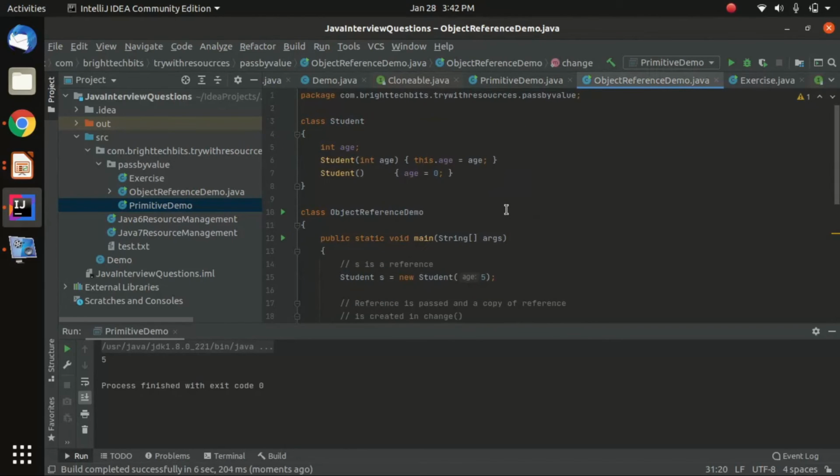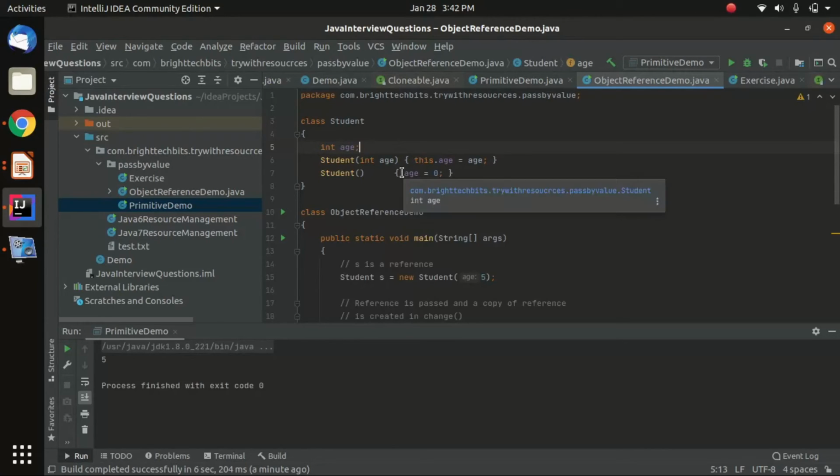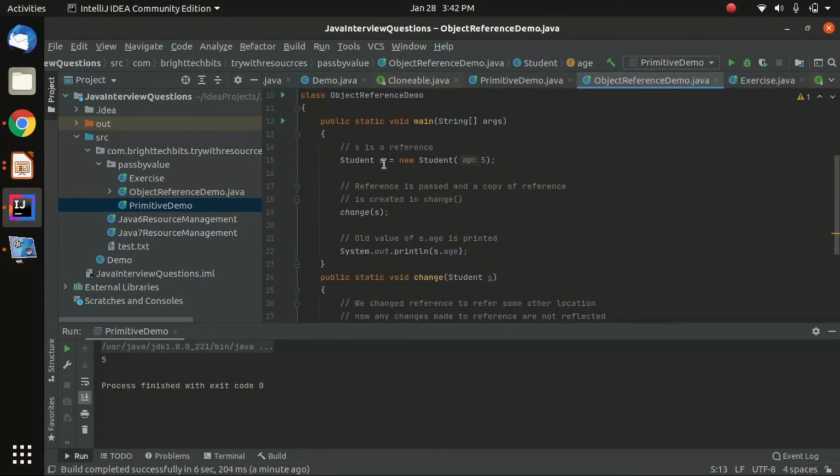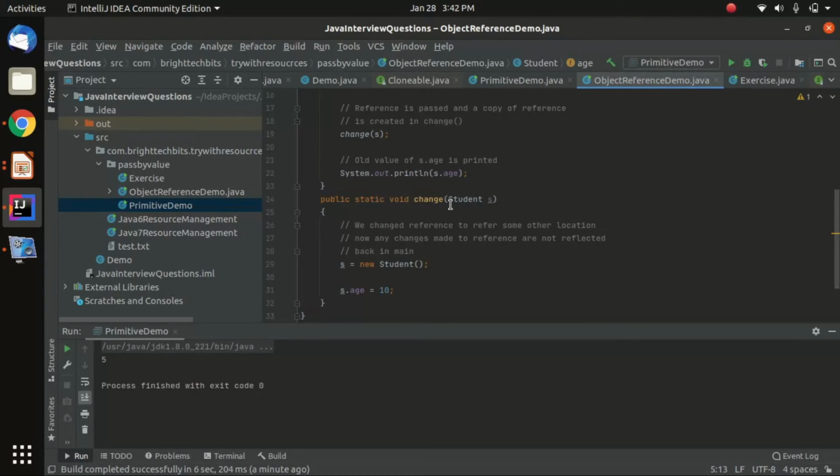Let's see another demo for object references. Here I have created one class Student, and given one variable, age. Student has two constructors, one with the parameter age and one default. I created the student object and gave the age as 5, for example. In the case of an object, its reference is passed, and a copy of the reference is created in the change method.